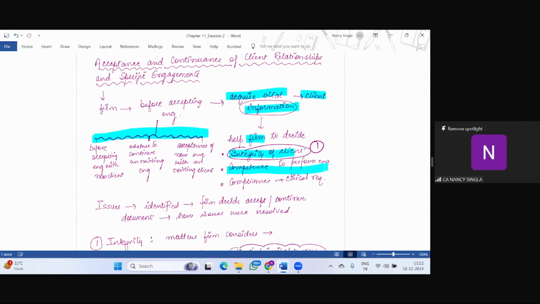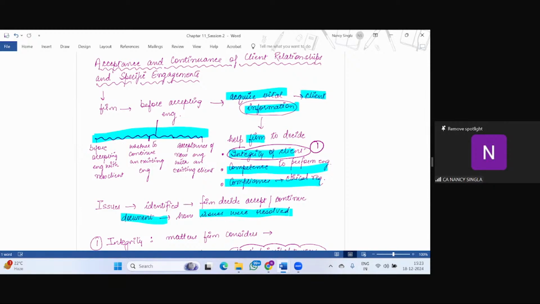Competence to perform the engagement, whether the firm is having the competence to perform the engagement. See, quality will be affected by all these things, and compliance with ethical requirements, right? And if any issues are identified by the firm while deciding whether to accept or continue, and the same are resolved, the firm is required to document how these issues were resolved.